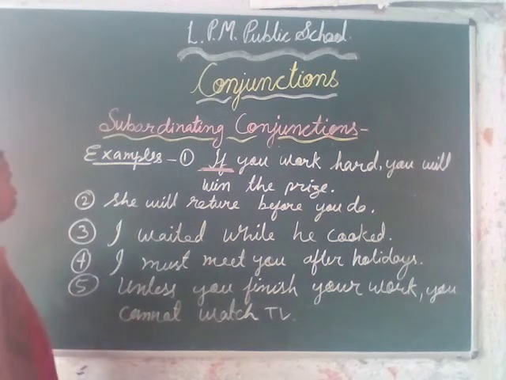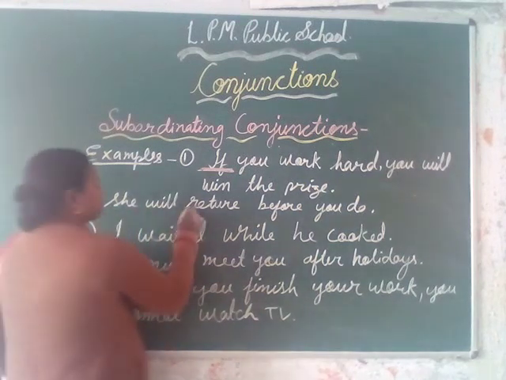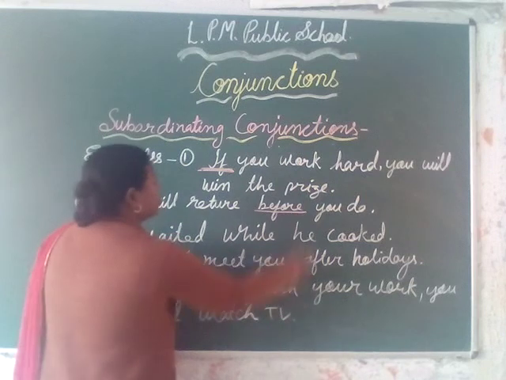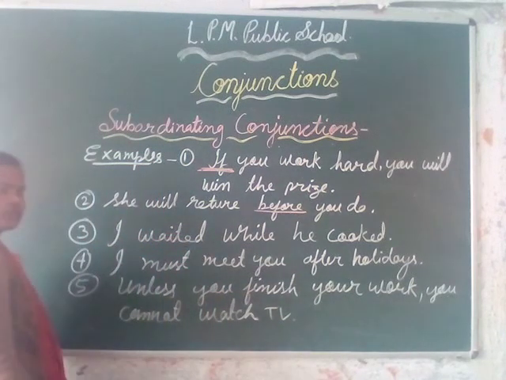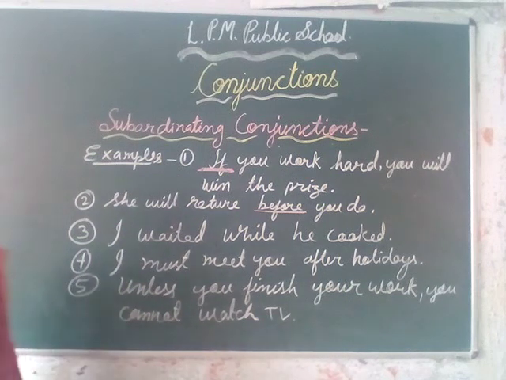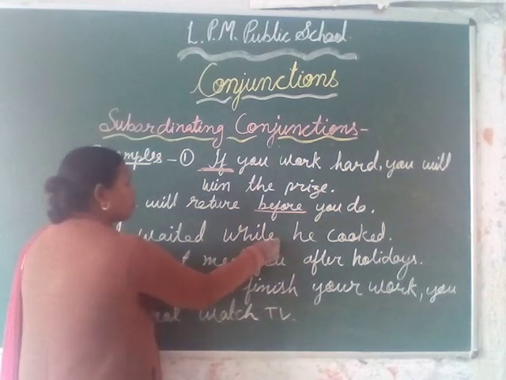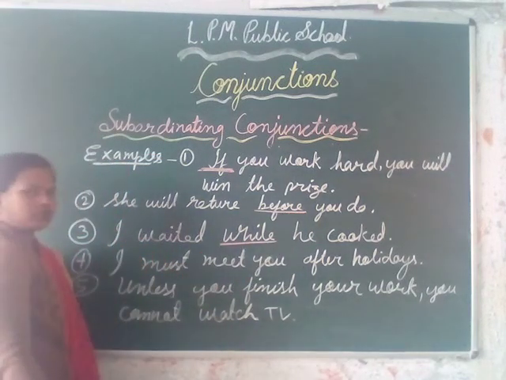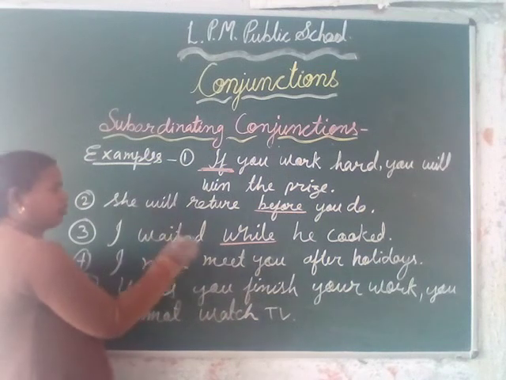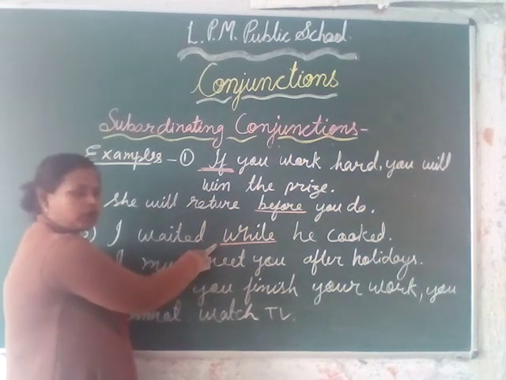In the same way, she will return before you do. Here the conjunction word is before. I waited while he cooked. The conjunction word is while.